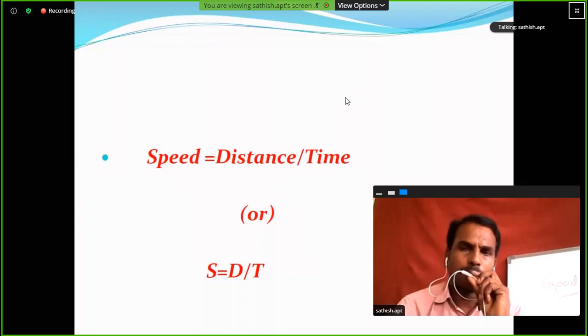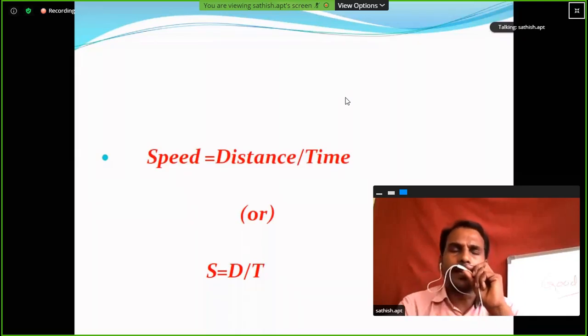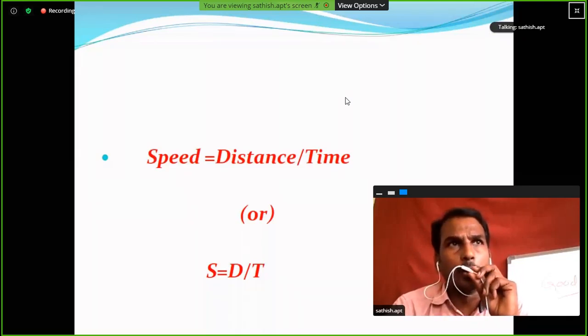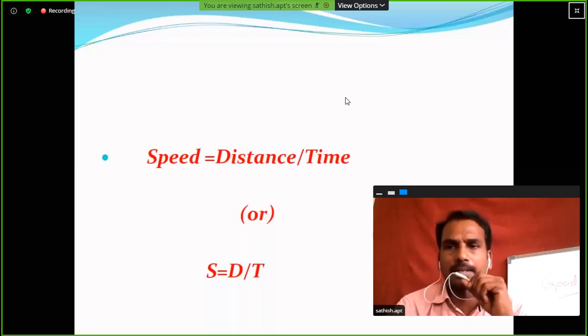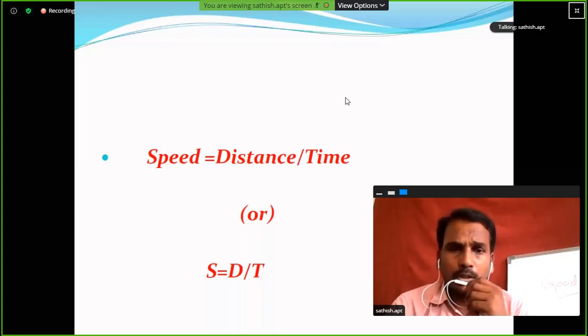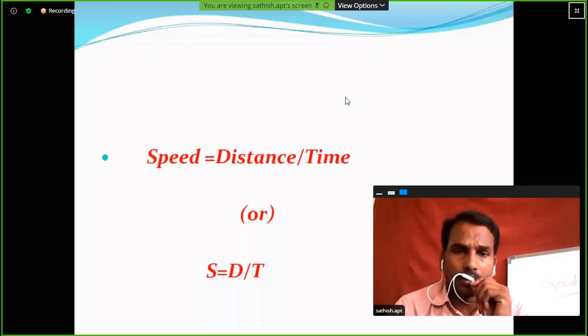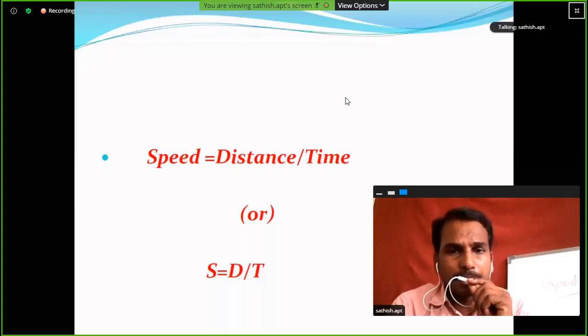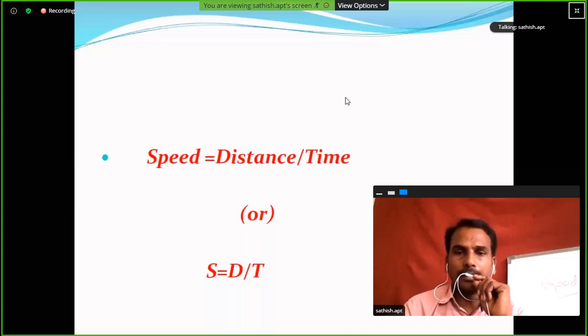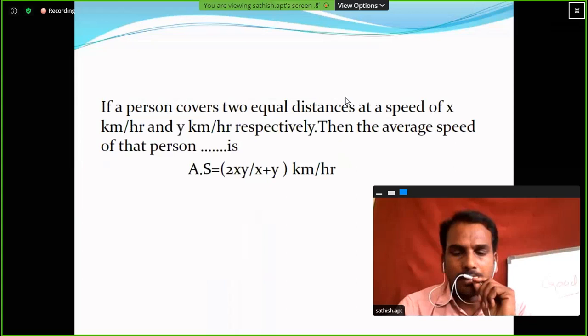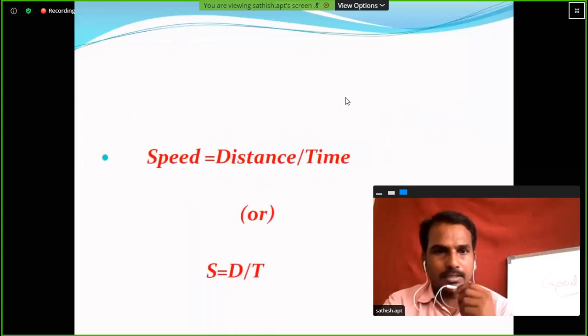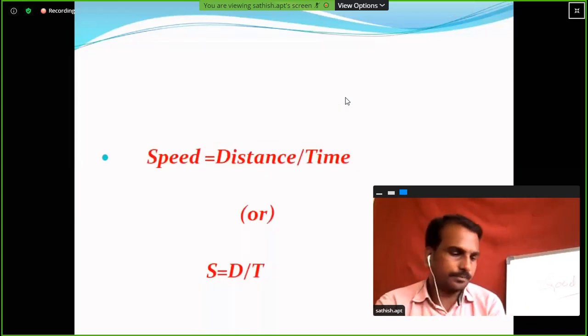Clear? So the next point is how to convert kilometers per hour into meters per second, and meters per second into kilometers per hour. So here, the speed only. Kilometers per hour or meters per second, these two are speeds. Okay, now we will discuss.